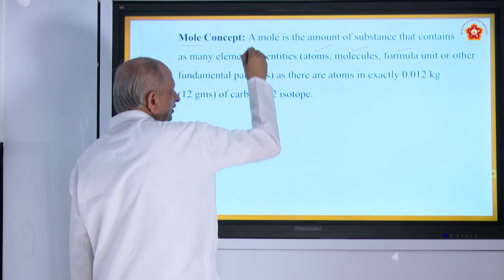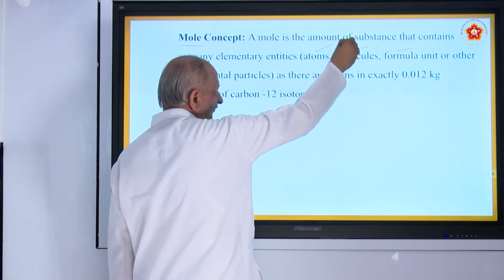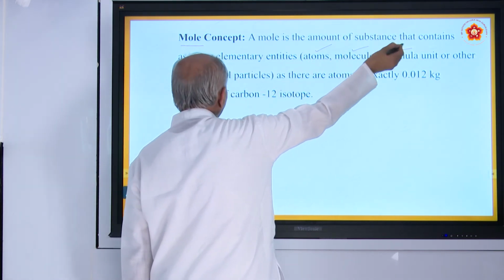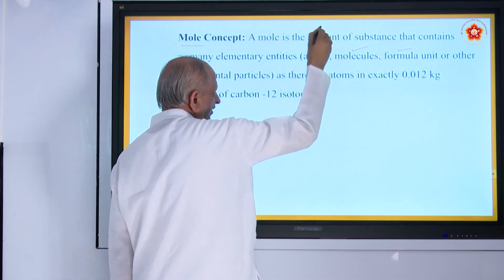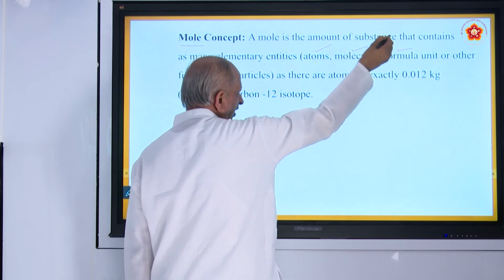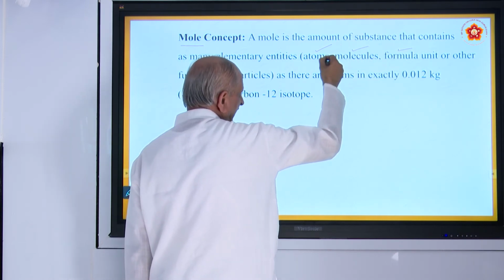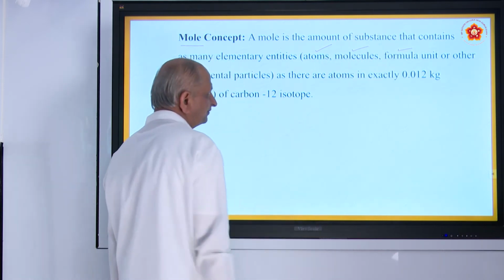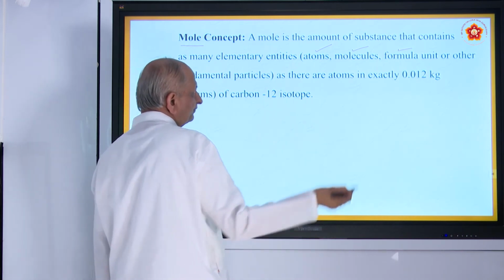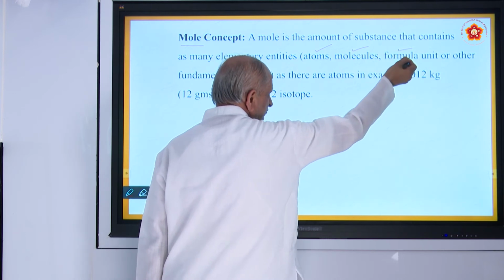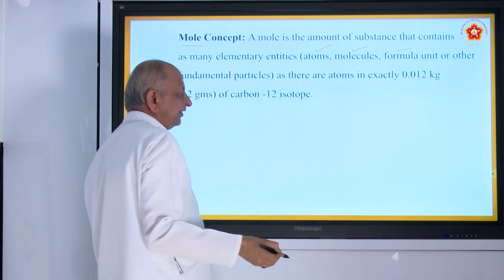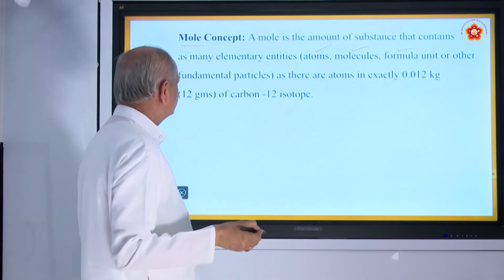So, a mole is the amount of substance that contains that number of atoms or molecules or formula units. Atom is used in the case of elements, molecule in the case of compounds, and formula unit in the case of ionic compounds.